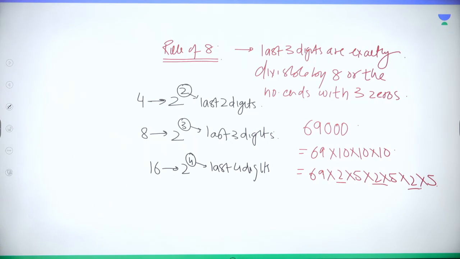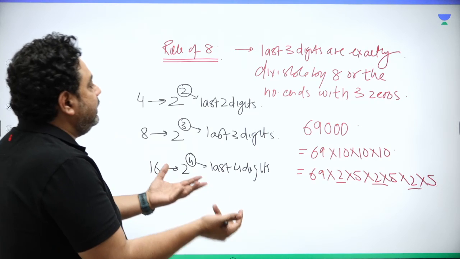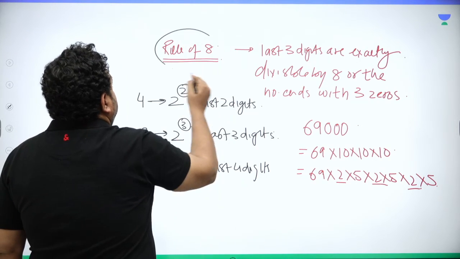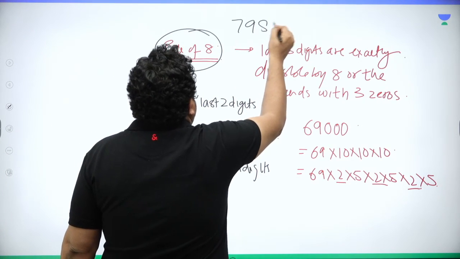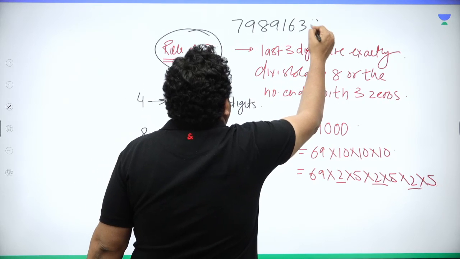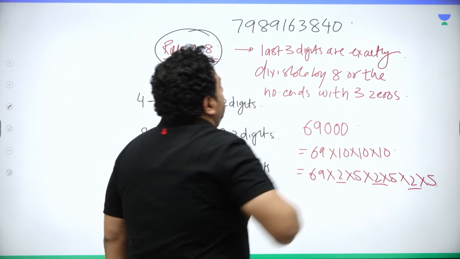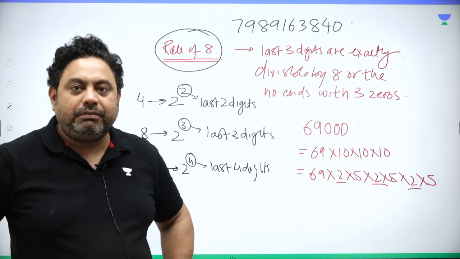We are not bothered about the length and the breadth of the number. We just look at the last 3 digits for 8. For example, I say 7989163840. Is this number divisible by 8?